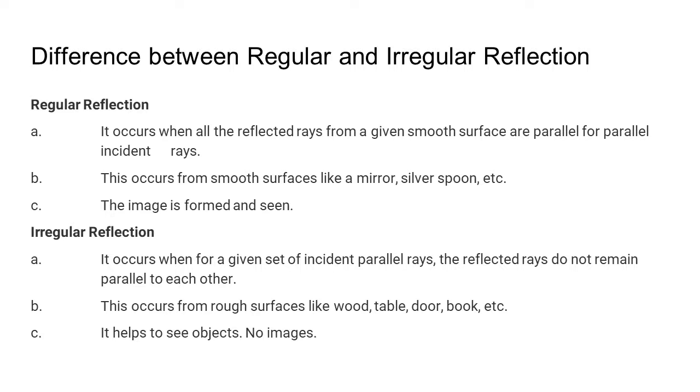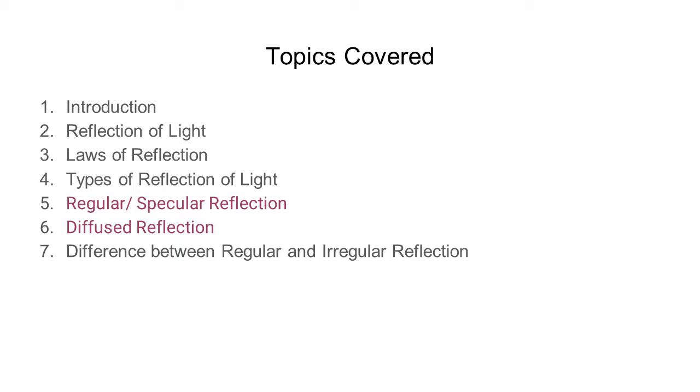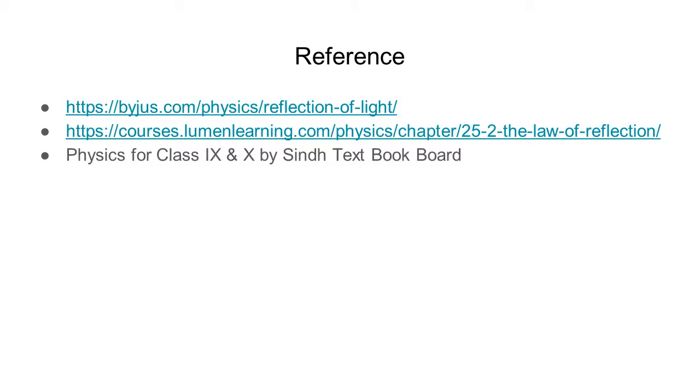So basically, we have covered a brief introduction about reflection, what reflection is all about, and then we studied the two laws of reflection: that the angle of incidence is equal to the angle of reflection, and that the incident ray, reflected ray, and the normal all lie at the same point. Then we studied different types of reflection, regular reflection and irregular reflection, and we also discussed the difference between them. I hope the concept of reflection is clear to you all.